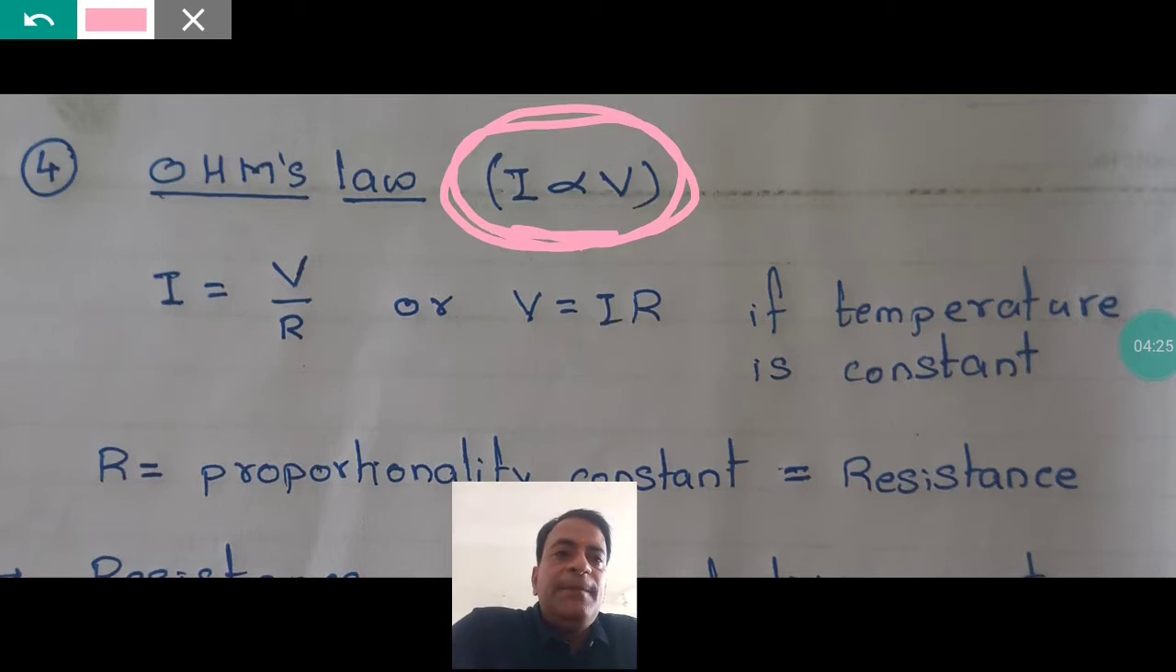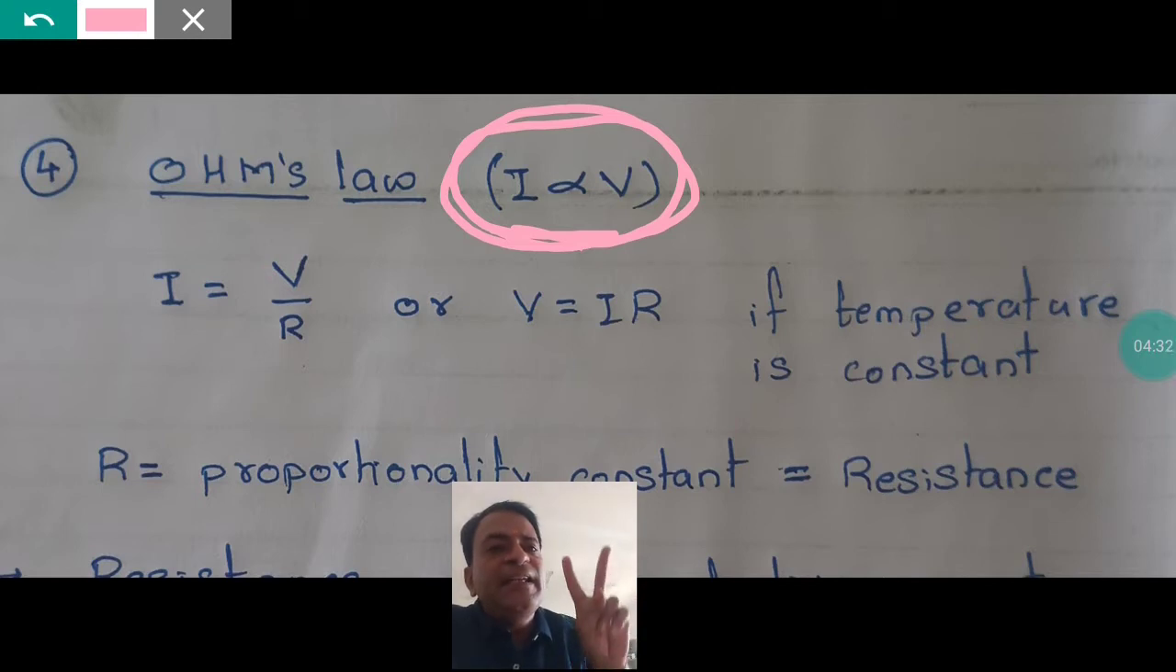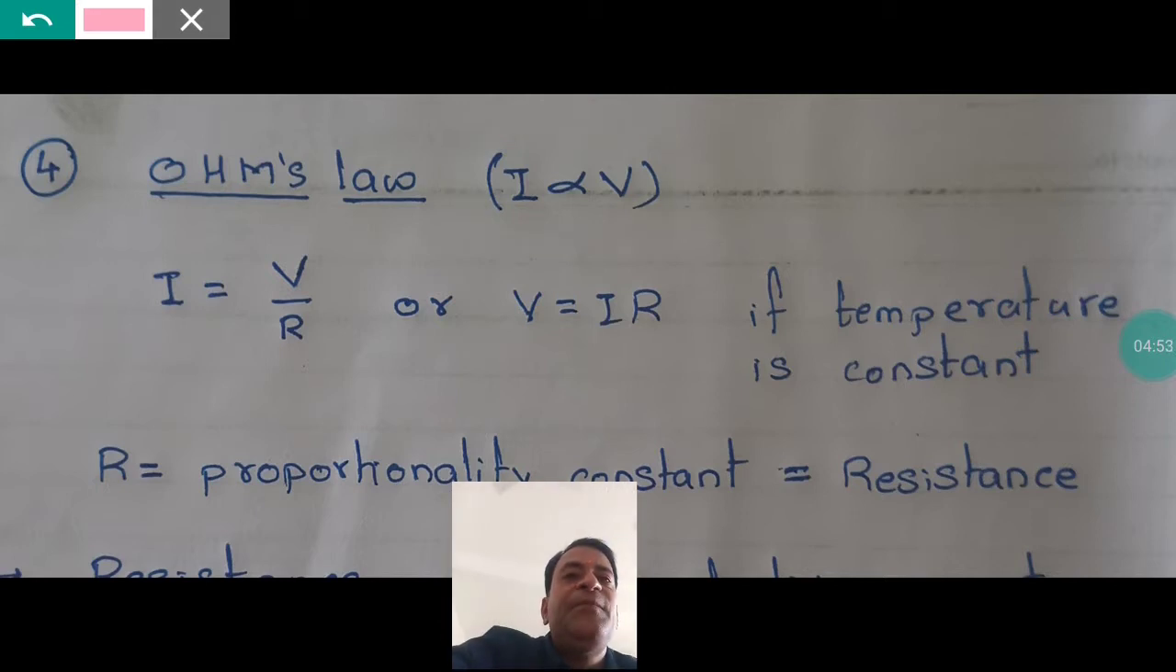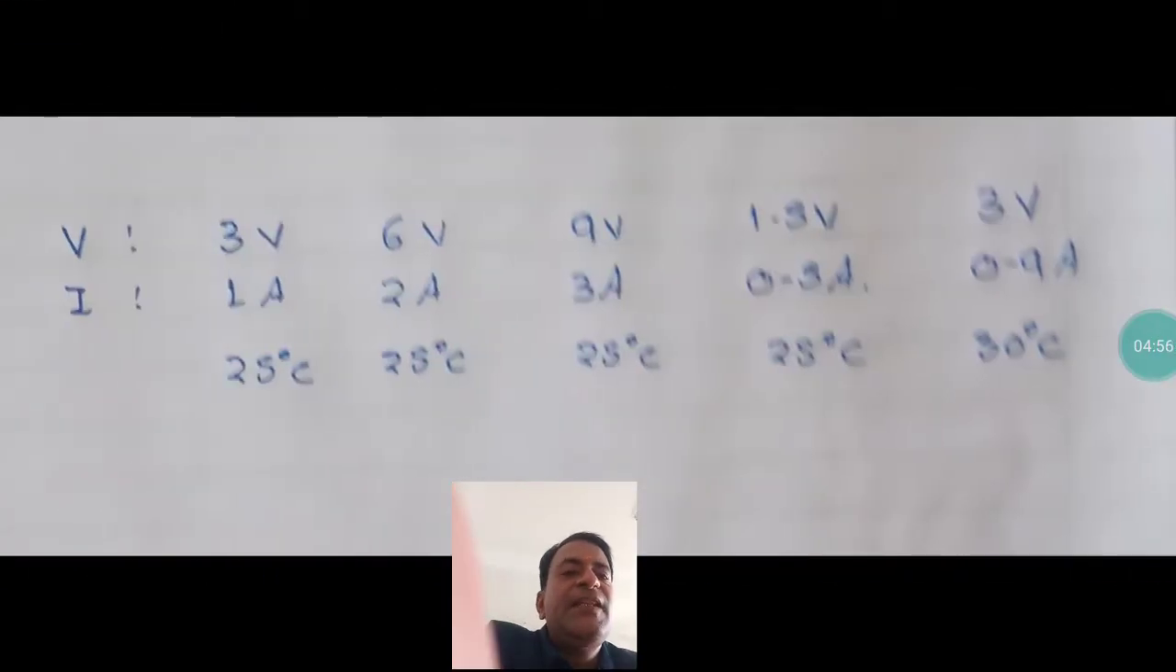What is directly proportional? If we increase voltage, the current will increase. If we decrease voltage, the current will decrease. If two things are increasing simultaneously, and if they are decreasing simultaneously, then we say that the two things are directly proportional. If one increases and the other decreases, then we say they are inversely proportional. So what is the relation between the value of current and the value of voltage? Just like we saw in this experimental data, as you increase the value of voltage, the value of current also increases.